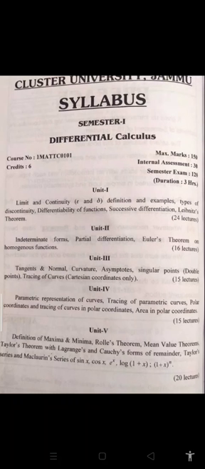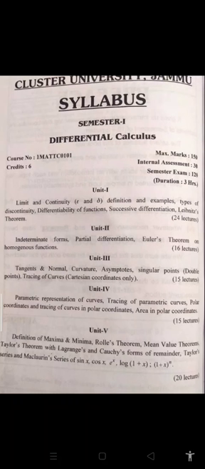The total marks are 150 and 30 marks are devoted to the internal assessment. It means that the semester exam contains 120 marks and the duration of your exam is 3 hours.